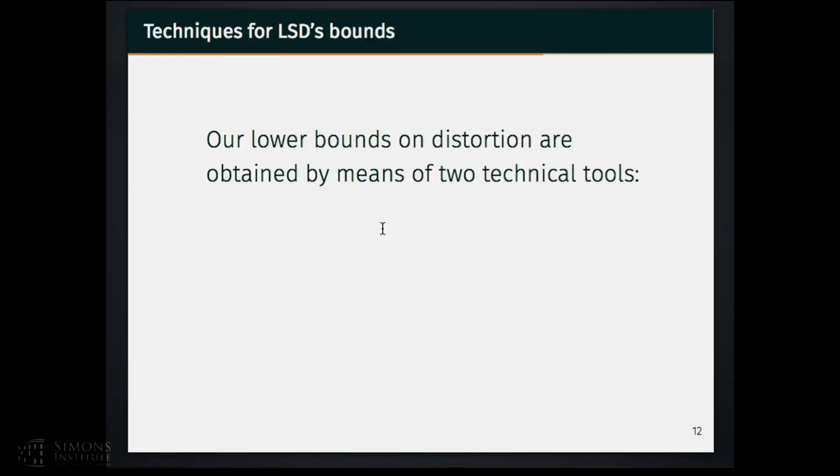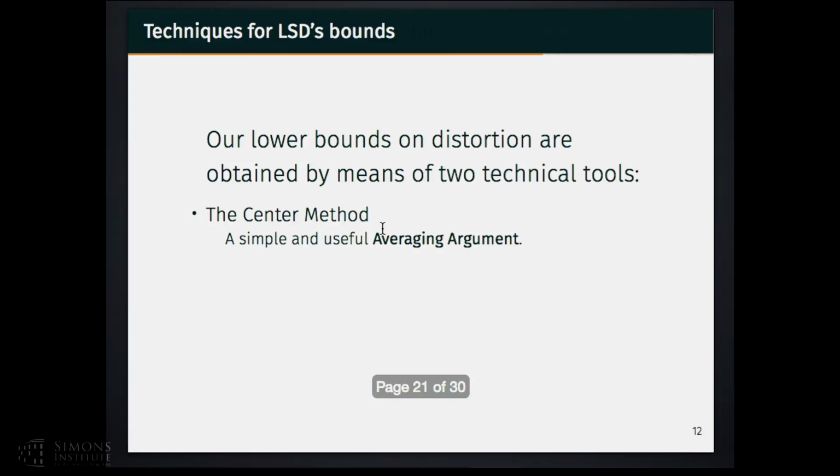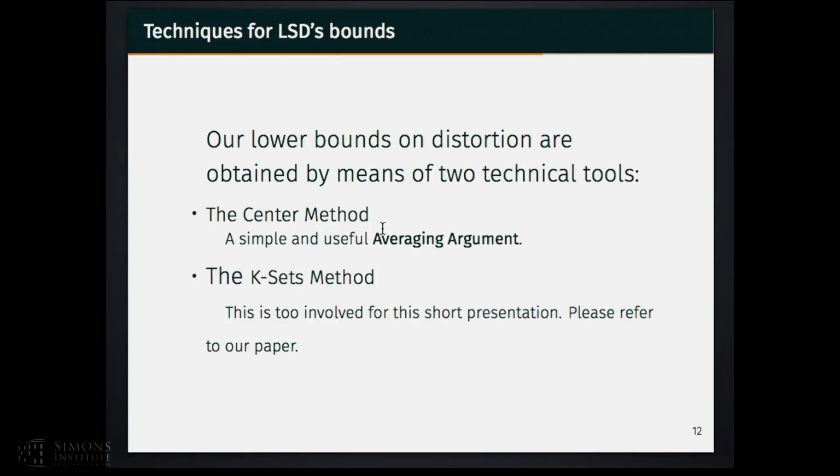Now, in order to determine lower bounds on the distortion, we have introduced two technical tools. We named the first one the center method, which is a really simple and useful averaging argument. And the second one we called the K-set method, a method that works for similarities over sets. The second method is too involved for this short presentation, and I really encourage you to refer to our paper for more details.